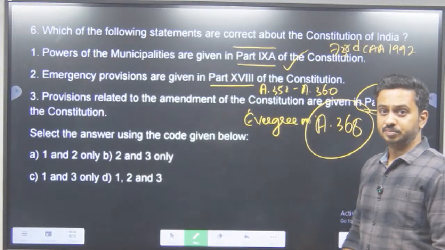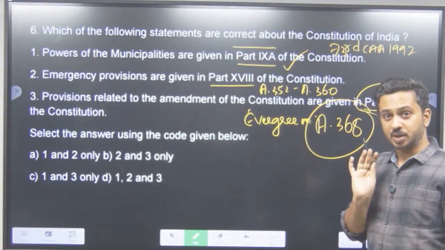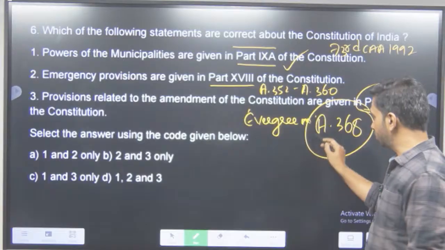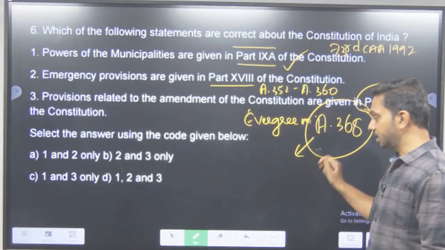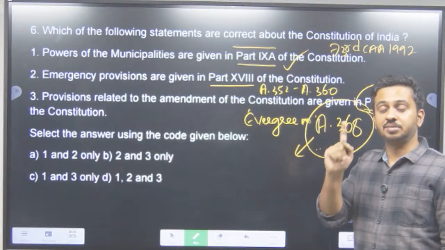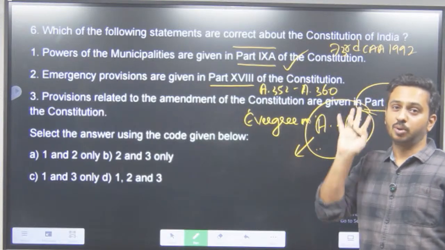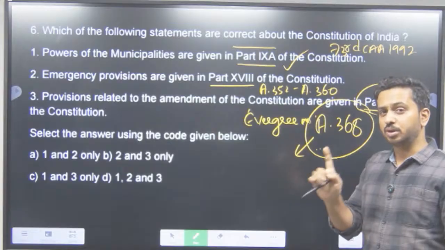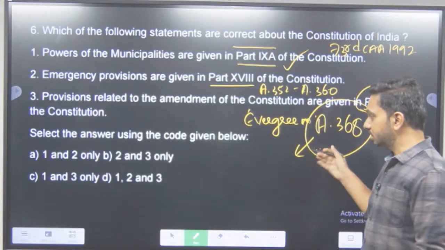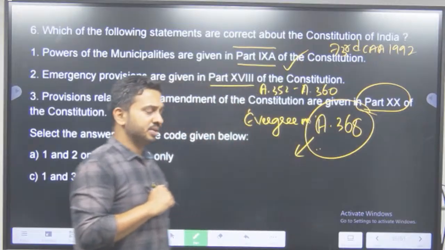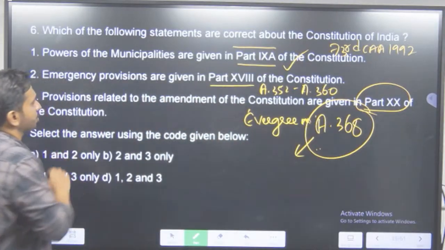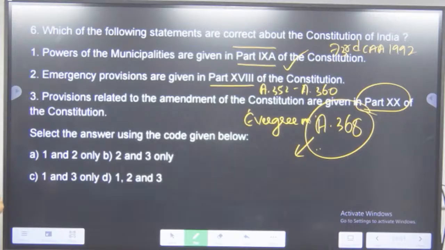Remember, 3 बार आया अभी. Within the last 1 hour, I am talking about Article 368 the 3rd time. Please remember Article 368, very important for polity. Very important for your UPSC preparation. Even local PCS exams भी अभी 368 पे क्वेश्चन पूछ रहा है, ठीक है? So provisions related to amendment of the constitution are in the part 20.